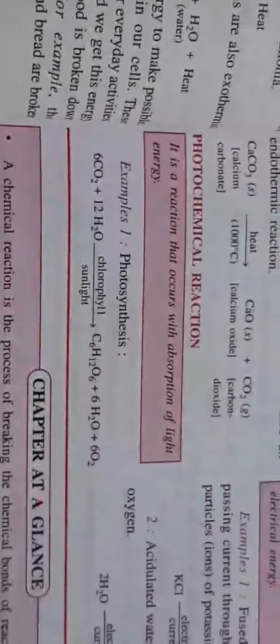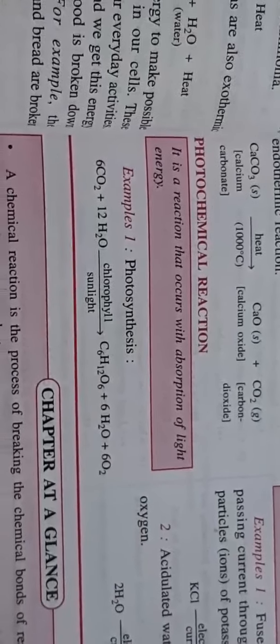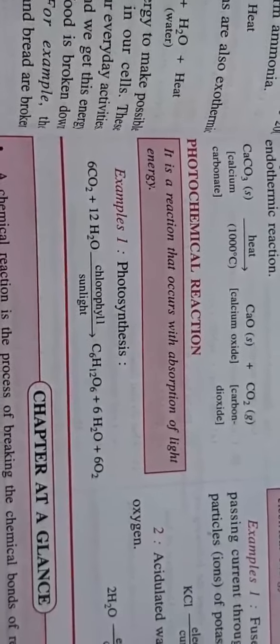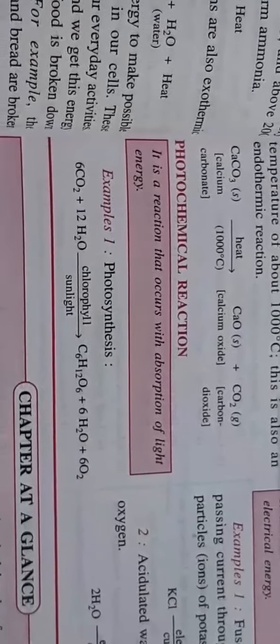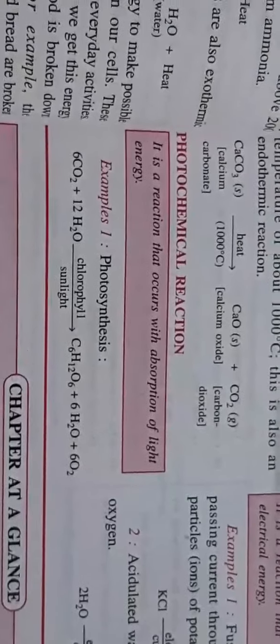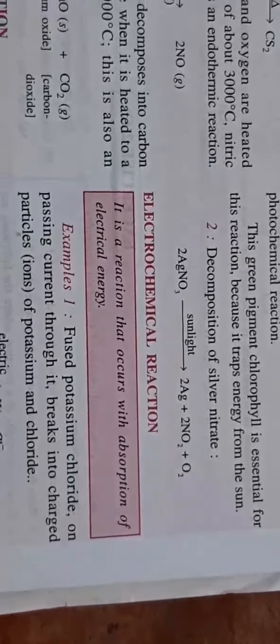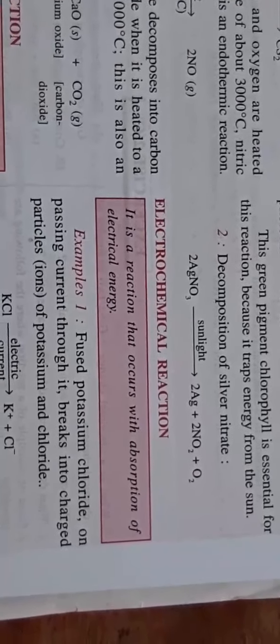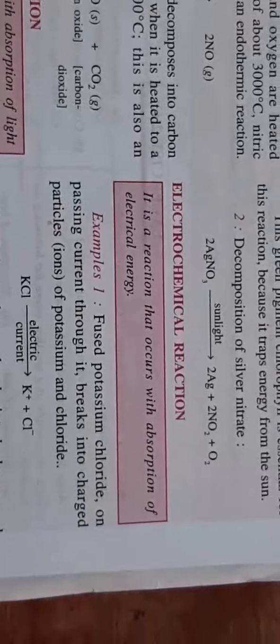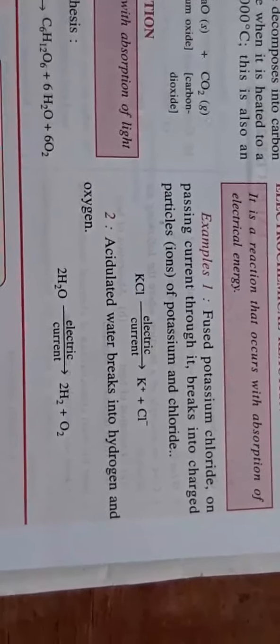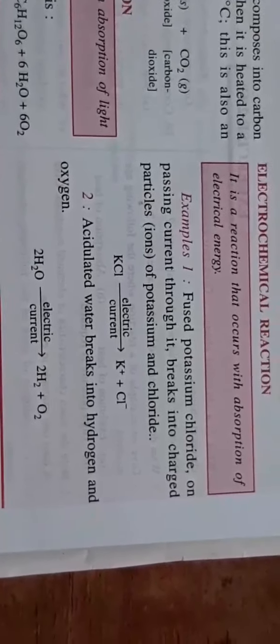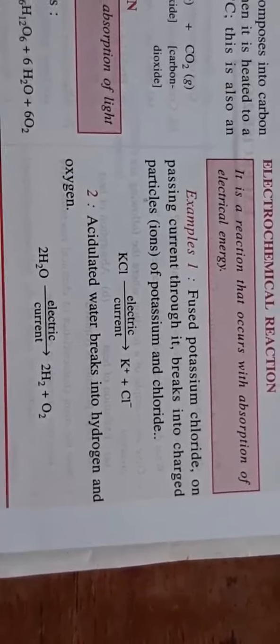Now there is one other type of reaction, that is photochemical reactions. The reactions in which sunlight is required, we call them photochemical reactions. There are a lot of examples. Now there is another type of reaction, we call it electrochemical reactions. The reaction occurs only when electricity is provided. Examples: decomposition of water, decomposition of potassium chloride.